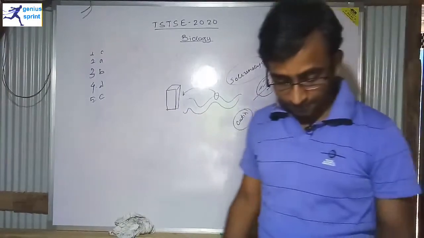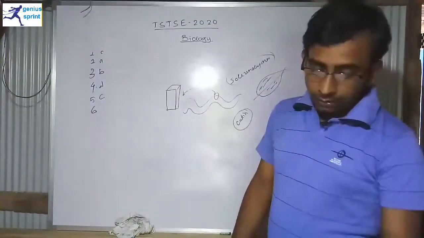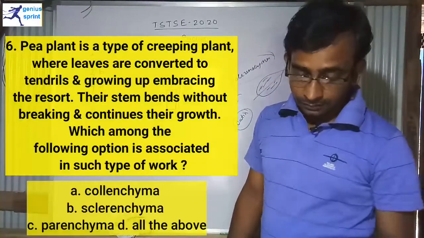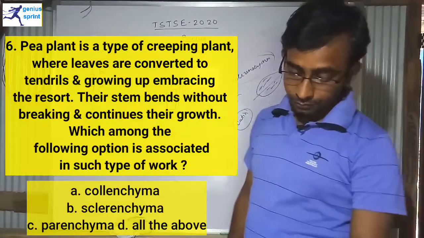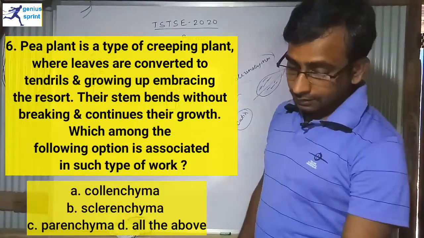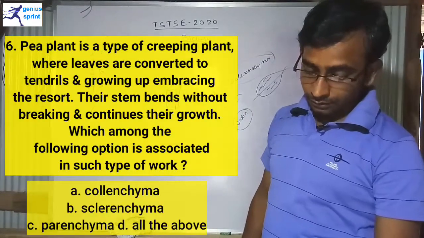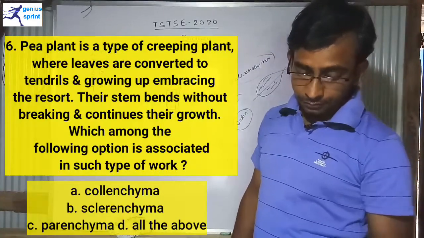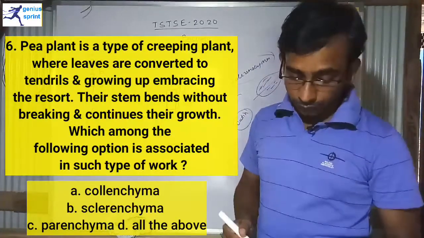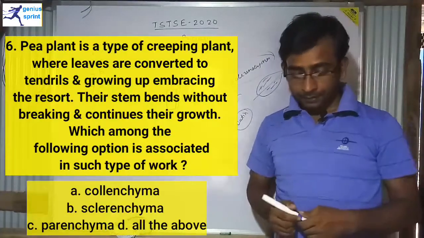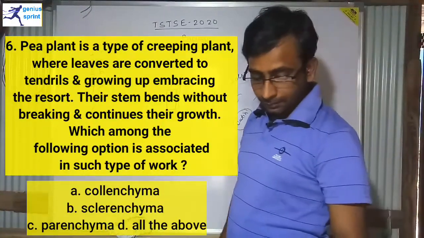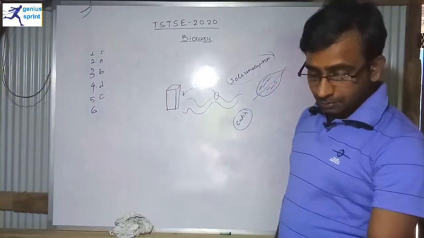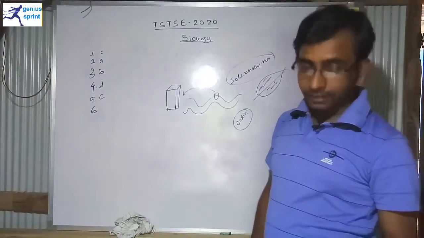so it helps for that. Now question number 6 says that the pea plant is a type of creeping plant where leaves are converted into tendrils, and while embracing the support, its stem bends without breaking and continues its growth. Now which among the following options is associated with such work? Option A says Collenchyma. Collenchyma may not be the correct answer. Option B is Sclerenchyma. I think it is also not the correct answer.